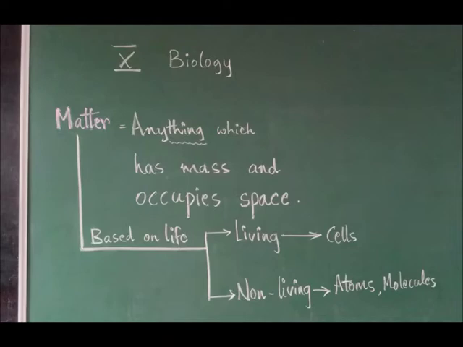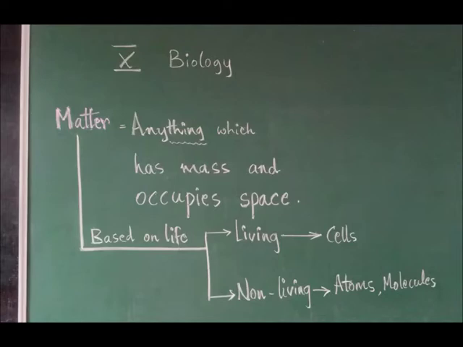Refer to the slides there. Living matter is composed of cells and non-living matter is composed of atoms and molecules we refer. Basically cells are also made up of atoms and molecules only, but still for a better understanding, living things are made up of cells, non-living things are made up of molecules.